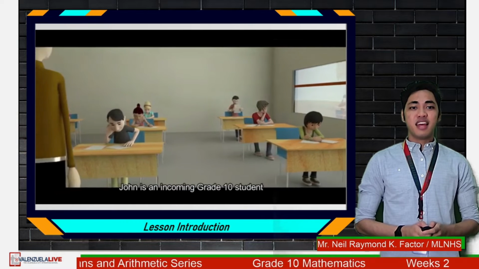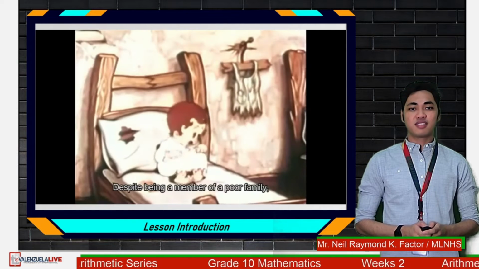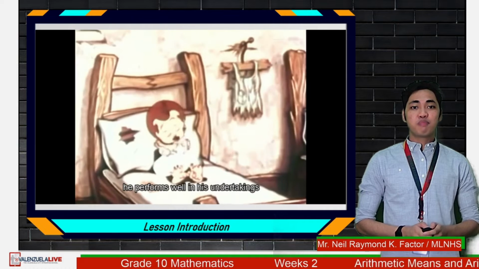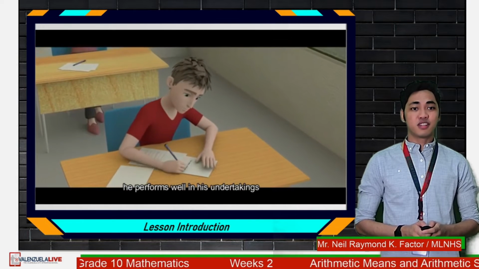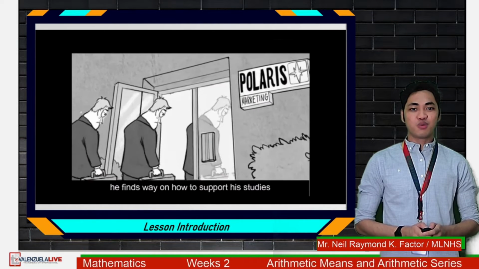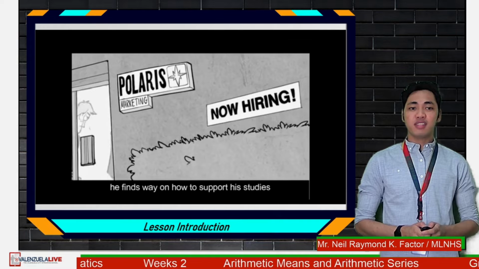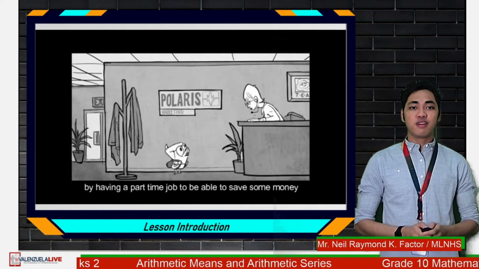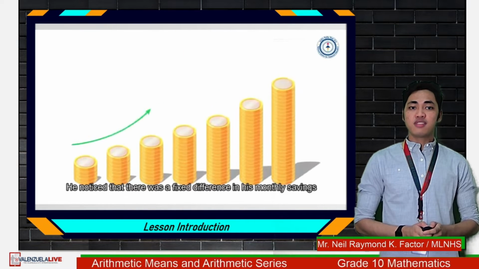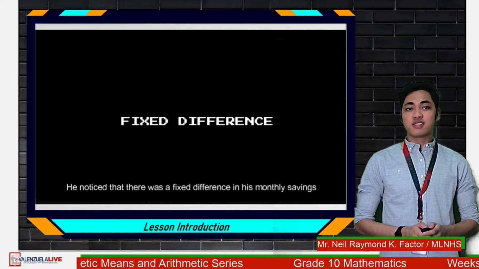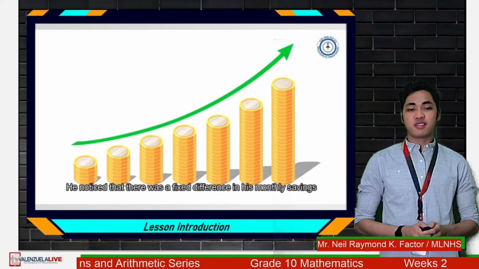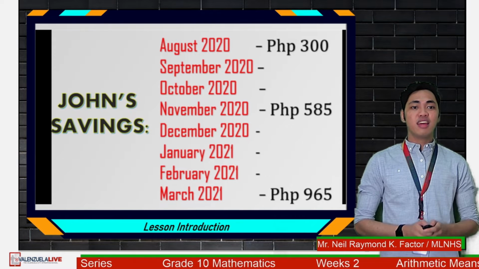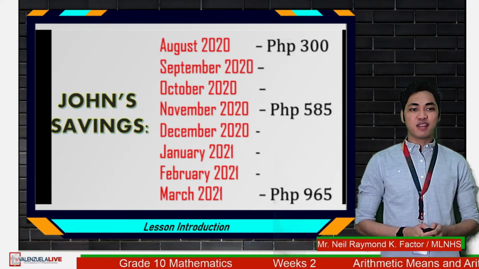John is an incoming grade 10 student. Despite being a member of a poor family, he performs well in his undertakings. He finds a way to support his studies by having a part-time job to be able to save some money. He noticed that there was a fixed difference in his monthly savings and recalled that last August 2020, he saved 300 pesos.